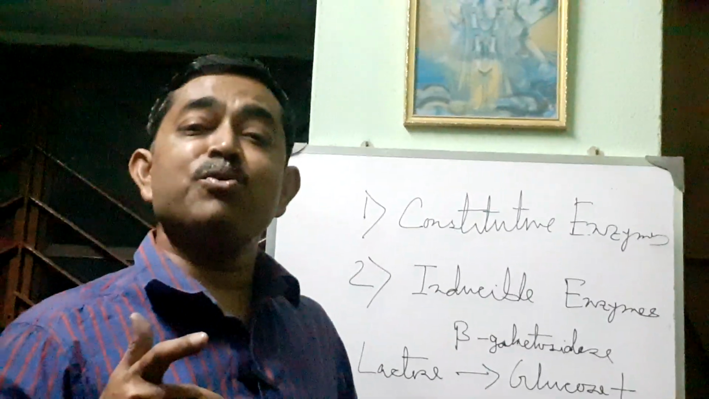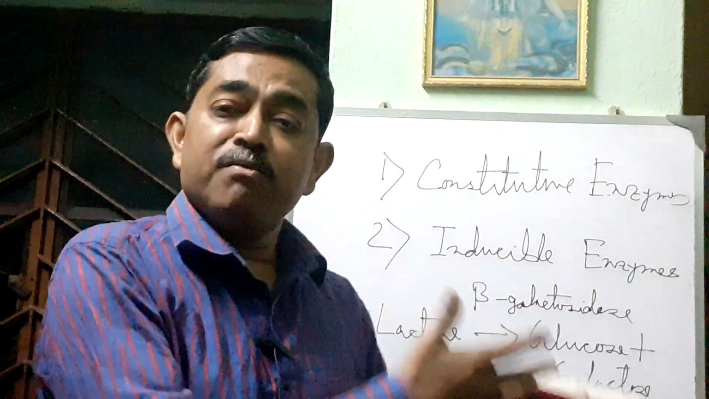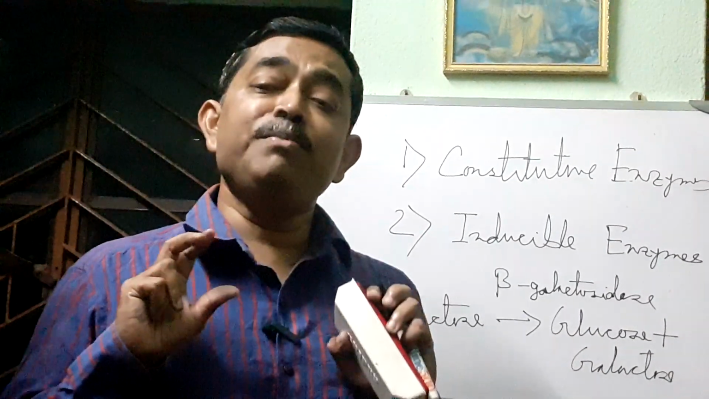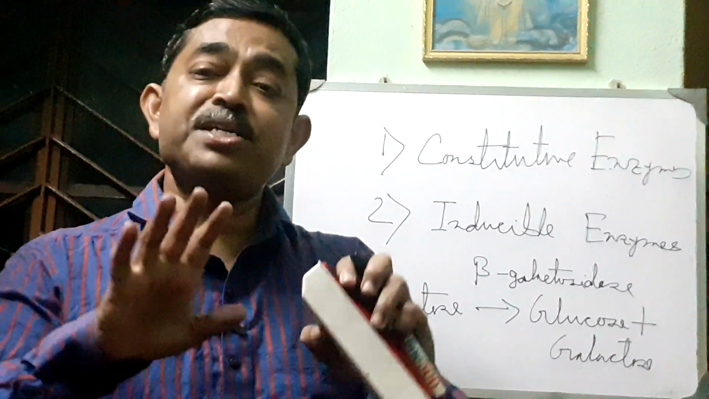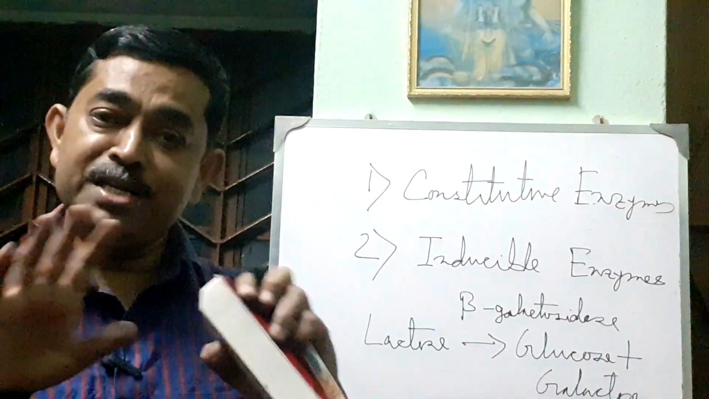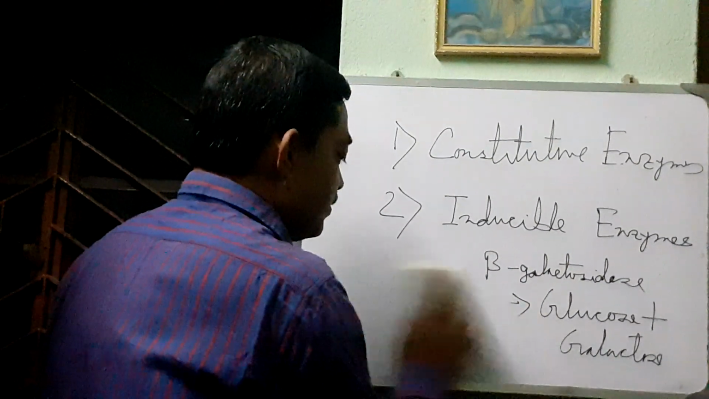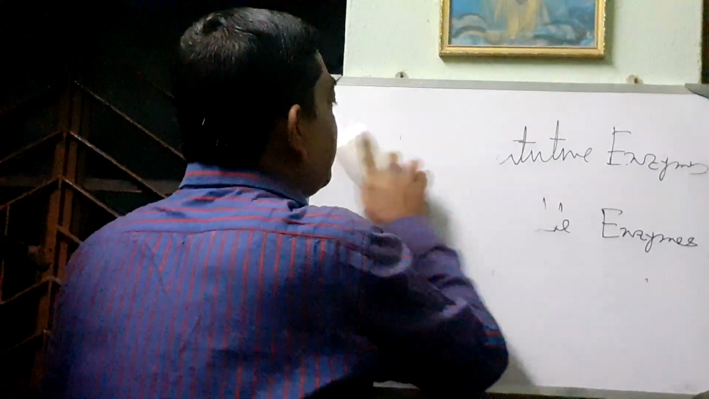When we are taking any lactose rich product like milk or any dairy products, then our body cell will be triggered to produce the particular enzyme beta galactosidase for the digestion of the lactose, for the hydrolysis of the lactose. So this is called the inducible enzyme. Now, how it will be produced and how the gene expression will happen, I will discuss that.